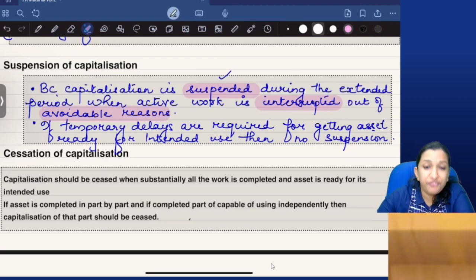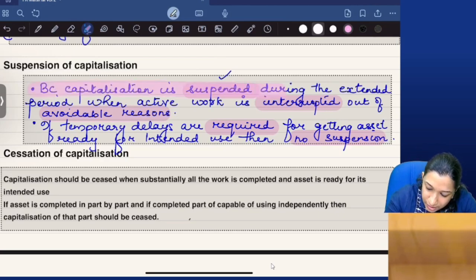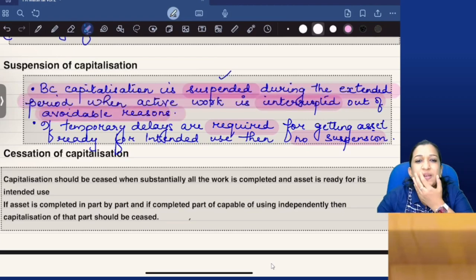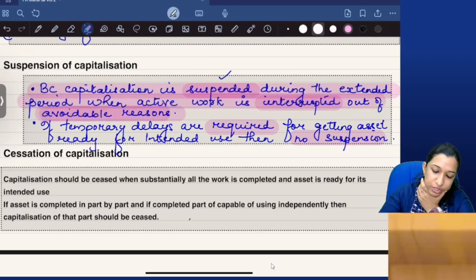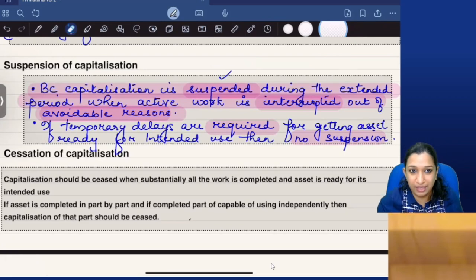However, if there is a delay and that delay is required for getting the asset ready, then no suspension. Or unavoidable reasons like natural calamities, capitalization cannot be suspended. But otherwise, when work is delayed out of avoidable reasons, then capitalization should be stopped temporarily. That is what suspension of capitalization is.